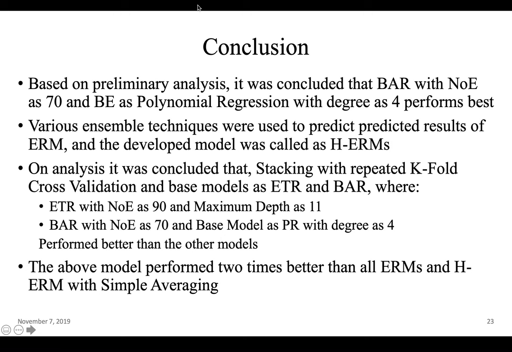That is the final model, that is the stacking with repeated k-fold cross validation, where the base models are extra trees regression and bagging regression, where extra trees has number of estimators as 90 and maximum depth as 11, with bagging regression with number of estimators as 70, with base model as polynomial regression degree 4. The predicted results of these two models are fed into the polynomial regression degree 4, and that in turn gave the best model, which performed better than all the other models, as well as the other best models in the other paper.